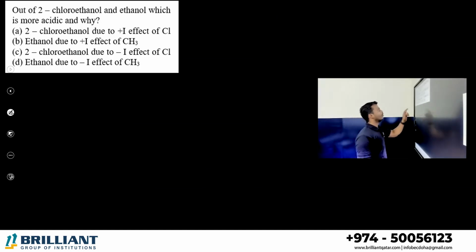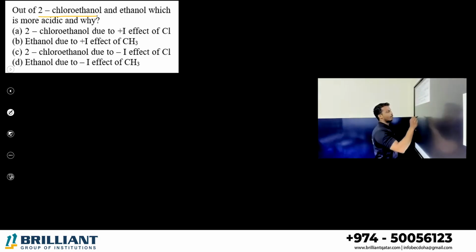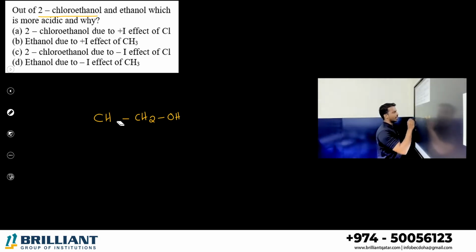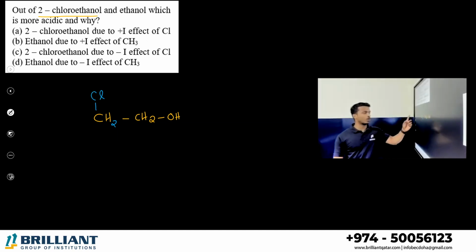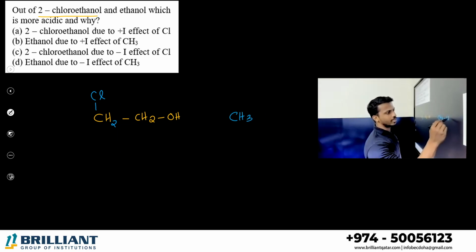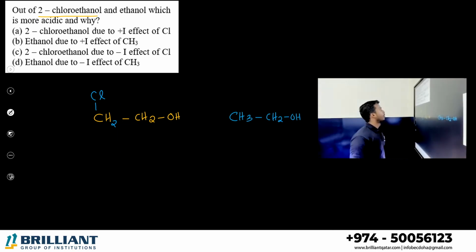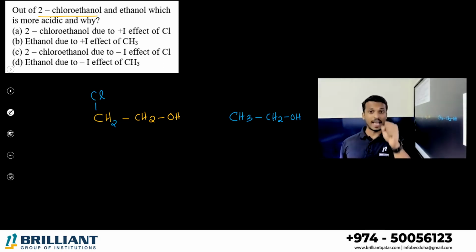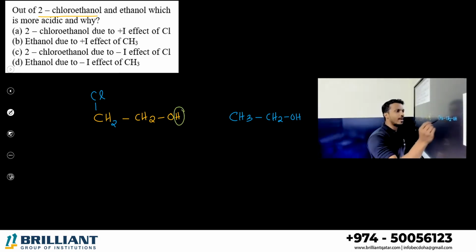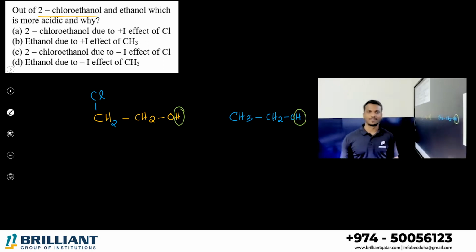Next, out of 2-chloroethanol, let me just draw the compound 2-chloroethanol. What is ethanol? CH3CH2OH. On the second carbon atom, let me place a chlorine. Okay, what is that? CH2Cl. Alright. 2-chloroethanol. And ethanol, let me take ethanol also, CH3CH2OH. Which is more acidic and why? What do you think? Which compound is ready to leave the hydrogen ion?